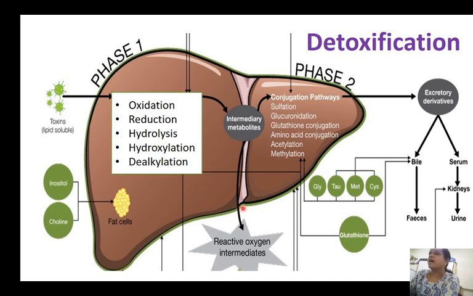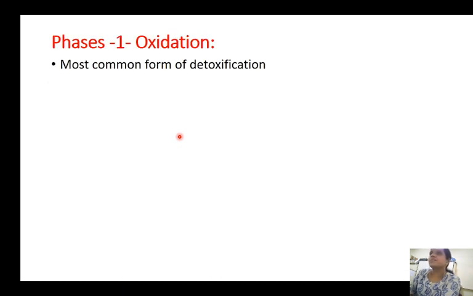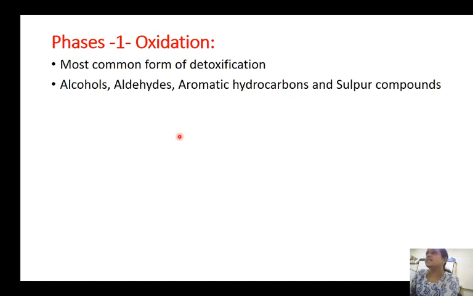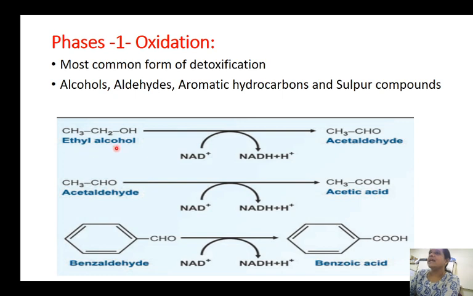Now, in the next part, we'll see in detail how oxidation takes place and which toxins are detoxified by these reactions. To start with, oxidation. Oxidation is the most common form of detoxification in phase 1. Alcohols, aldehydes, aromatic hydrocarbons and sulfur compounds are usually detoxified by the oxidation mechanism. Now, alcohols. What are the various alcohols? Ethyl alcohol. Ethyl alcohol will undergo oxidation in the presence of the enzyme ethyl alcohol dehydrogenase.